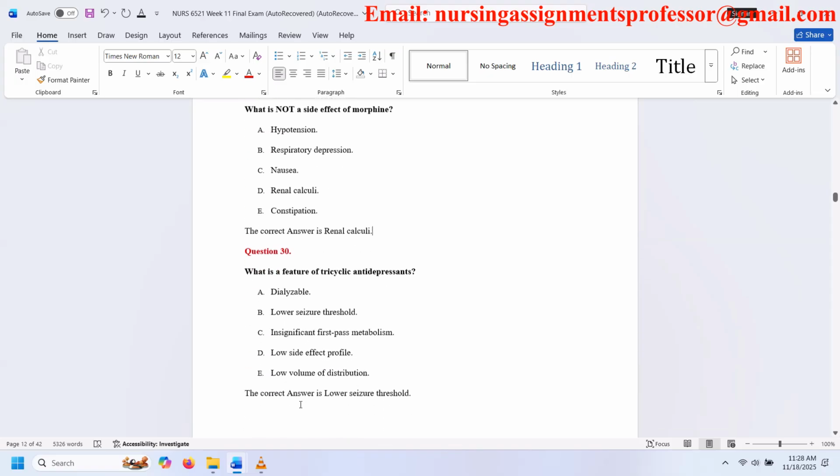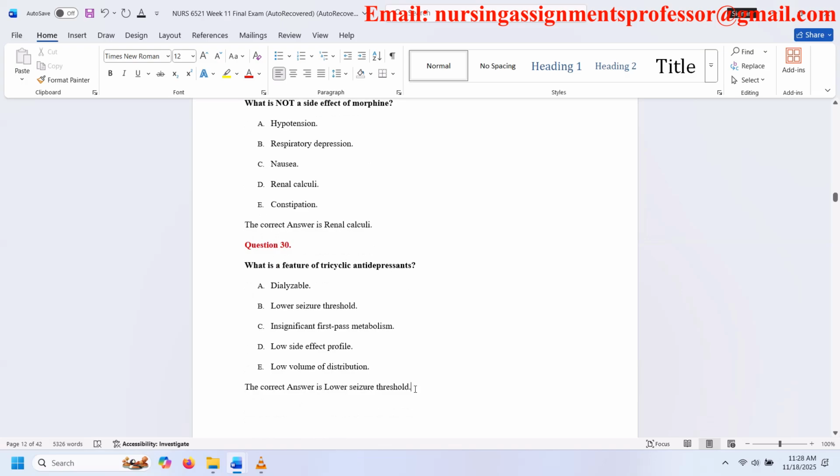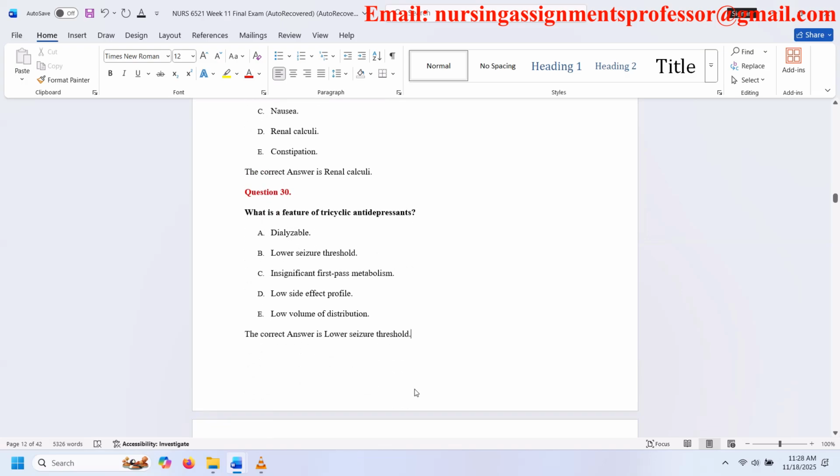Question 30. What is a feature of tricyclic antidepressants? A. Dialysable. B. Lower seizure threshold. C. Insignificant first-pass metabolism. D. Low side effect profile. E. Low volume of distribution. The correct answer is lower seizure threshold.